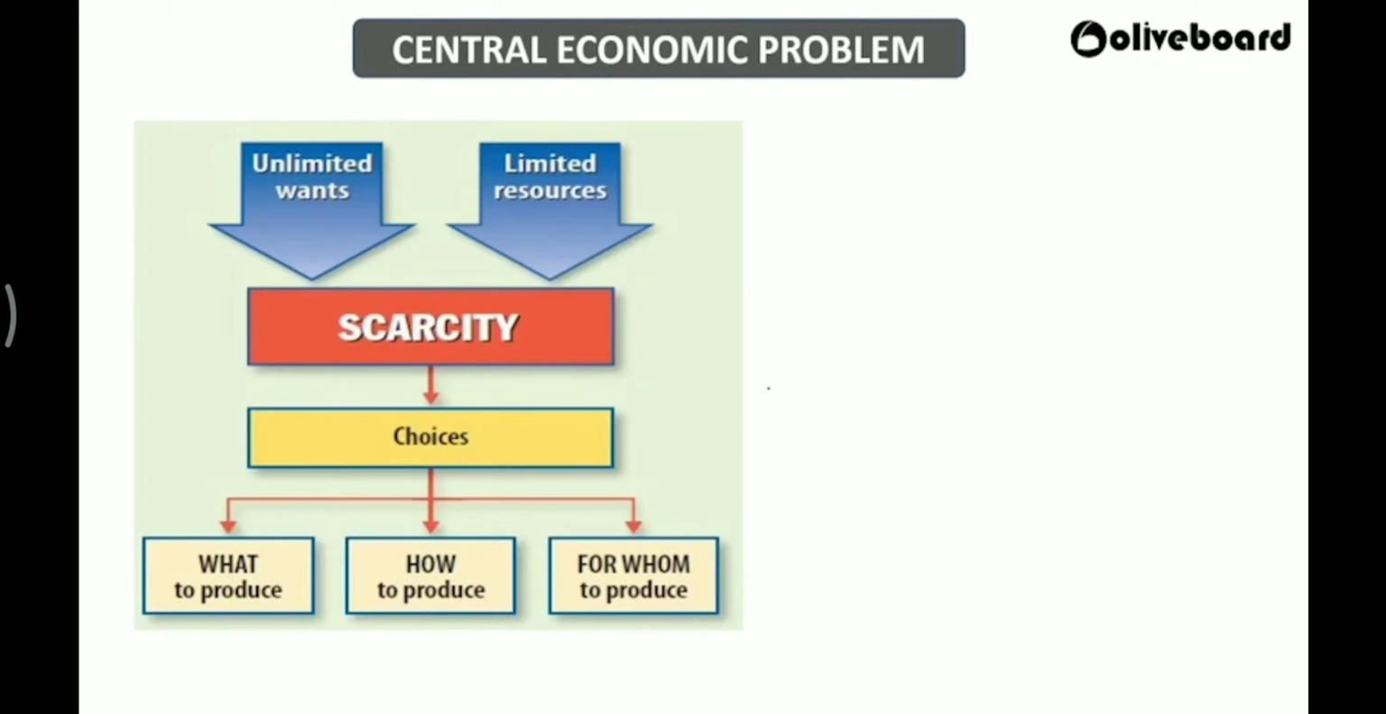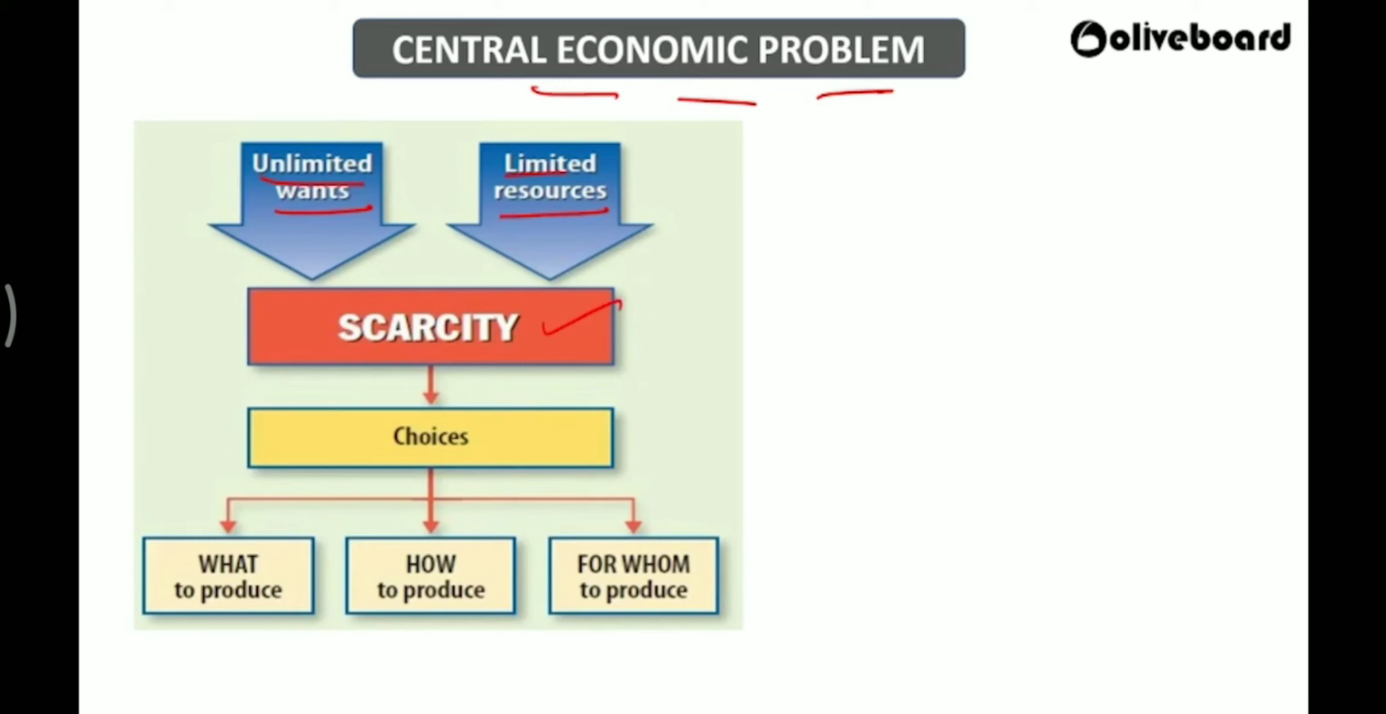Now, in any economy or in any country, there is a common problem, called the central economic problem. Why is there a problem? First, because we have unlimited wants. But do we have enough resources to satisfy our wants? No, we have very limited resources. And because of that, scarcity happens. So we have to prioritize.